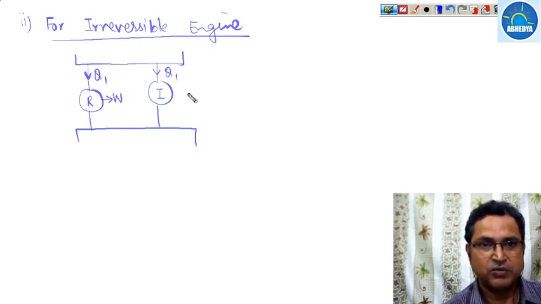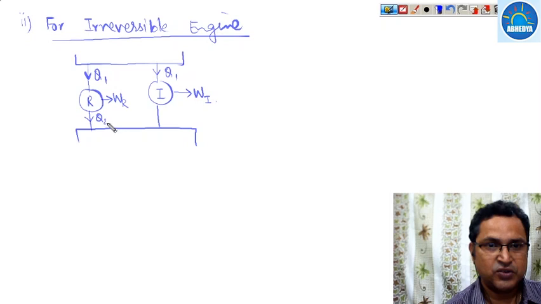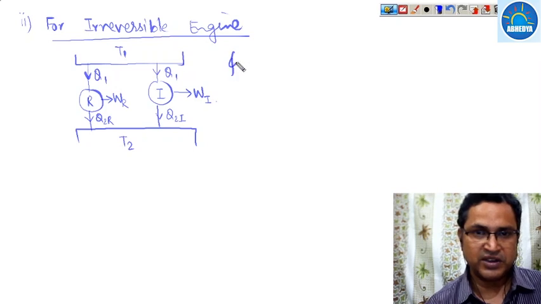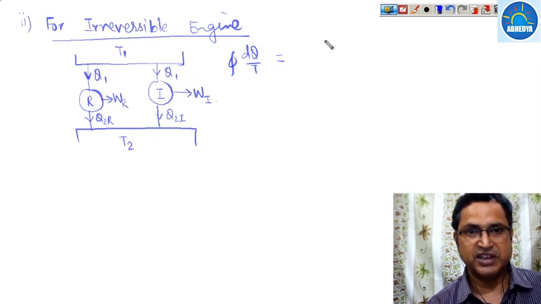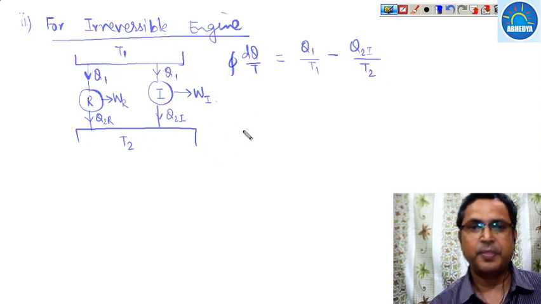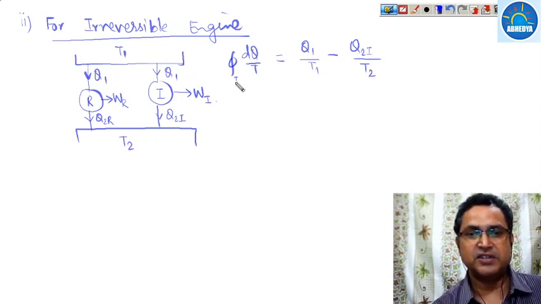This gives you W reversible work, and this gives you W irreversible work. This rejects Q2R, the reversible heat, and this rejects Q2I, the irreversible heat. Here it is T1 temperature and this is T2 temperature. Now we have to calculate the cyclic integration of dQ upon T for the irreversible engine. So this is Q1 upon T1 minus Q2I upon T2.